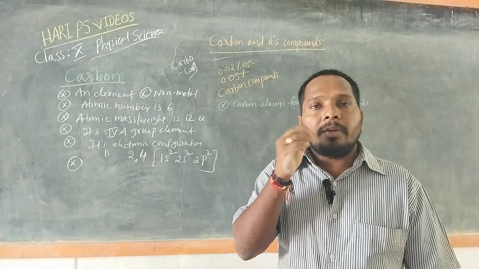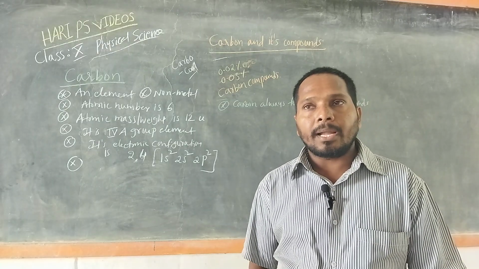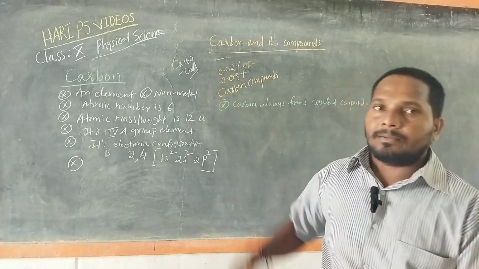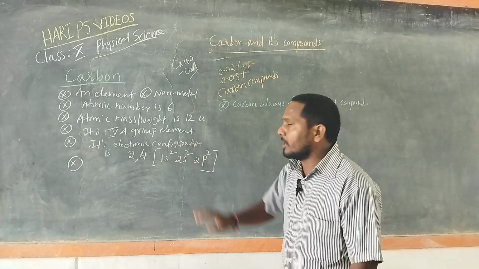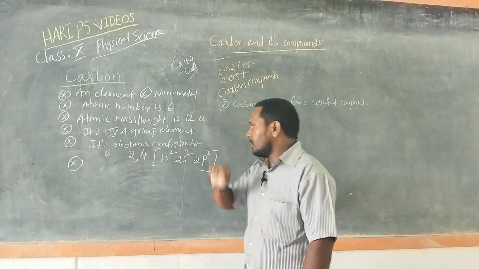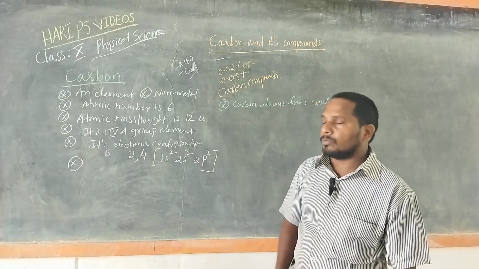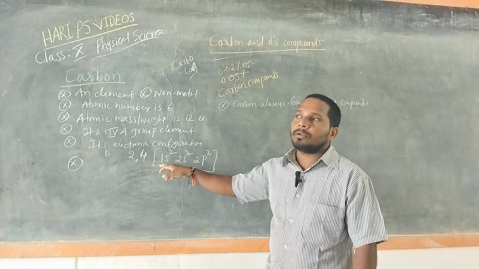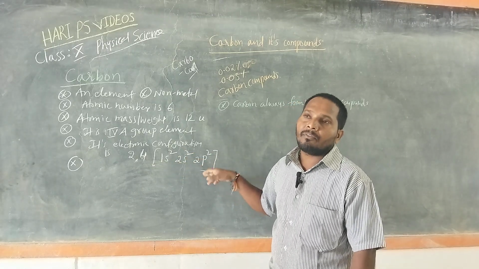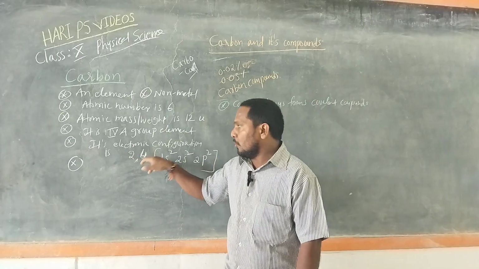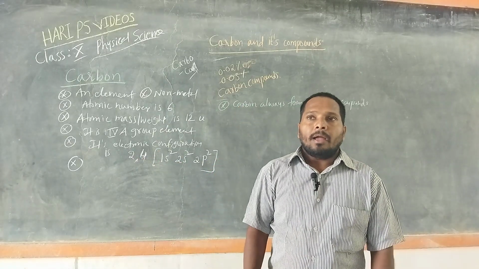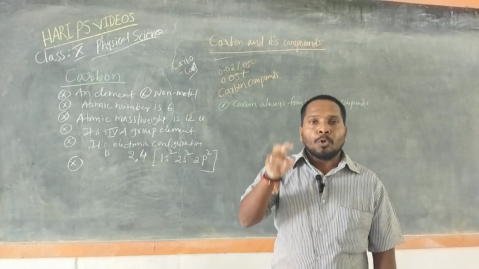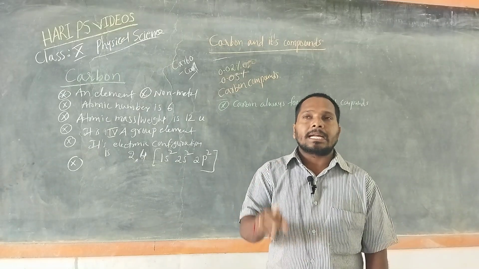Carbon always forms covalent bonds because its atomic number is 6. Its electronic configuration is 2, 4, or 1s2 2s2 2p2, as per the energy levels of orbitals. We know every atom must get the stable noble gas electronic configuration.